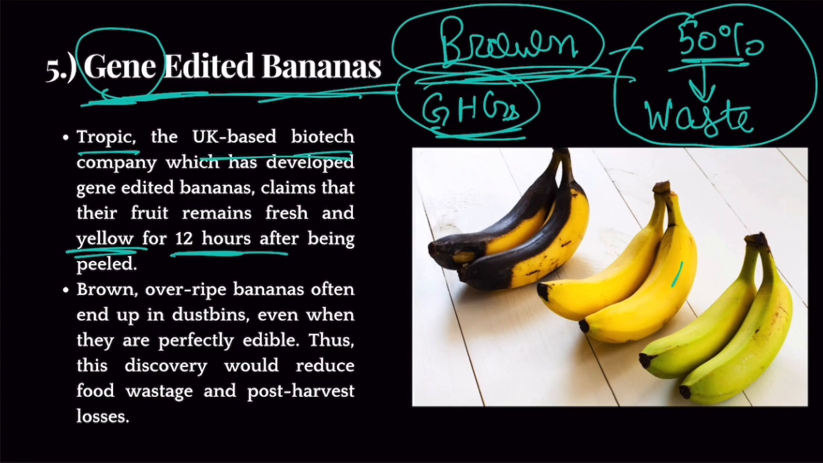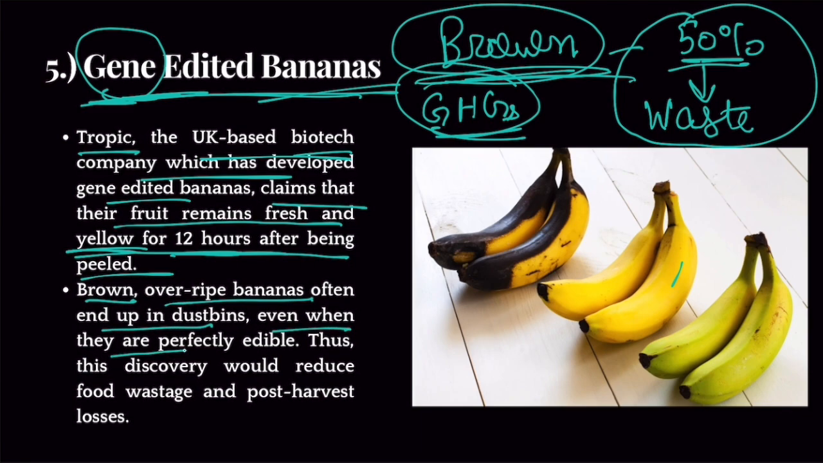So Tropic, the UK-based biotech company which has developed gene-edited bananas, claims that their fruit remains fresh and yellow for 12 hours after being peeled. Brown, overripe bananas often end up in dustbins even when they are perfectly edible. When these bananas become brown, we don't eat them. But that doesn't mean that they have become stale. They're perfectly edible, but we don't eat them because it doesn't look nice. Right? That is why so much food is getting wasted. So this research would really help in preventing food wastage.